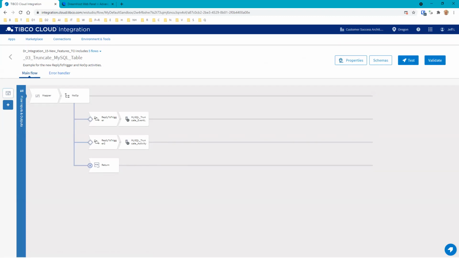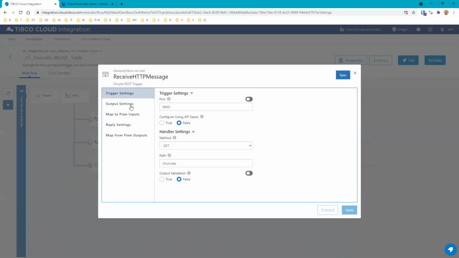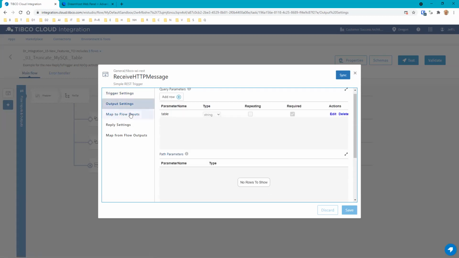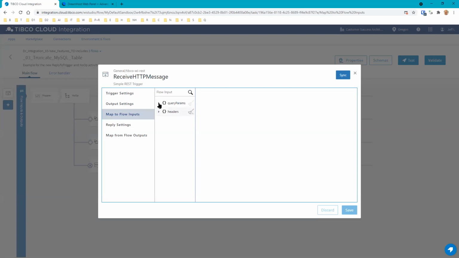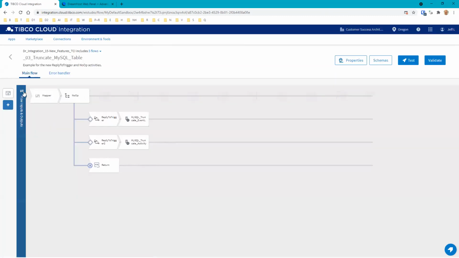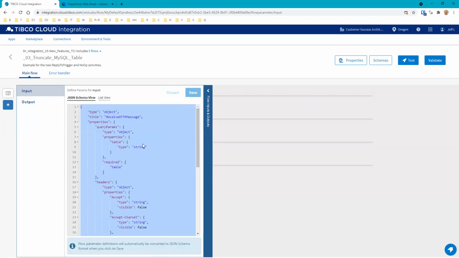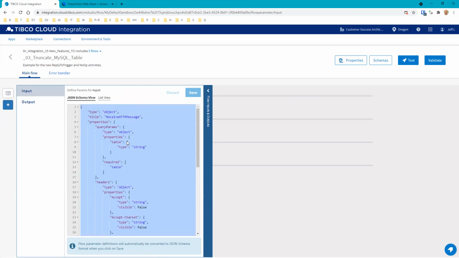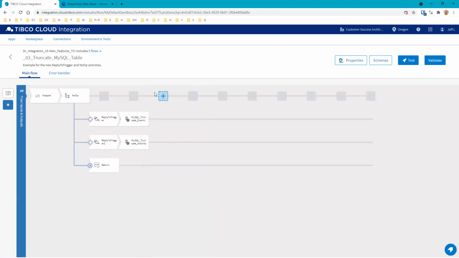This is basically going to truncate the MySQL table. This is a REST endpoint, and it's called truncate. Our output settings are really nothing. The flow input is just the query parameters coming in for the table. The reply setting is just a simple message, and that's pretty straightforward in how it's configured. Our schema is pretty simple, where we have a query parameter called table, and basically this is your standard REST endpoint setup.